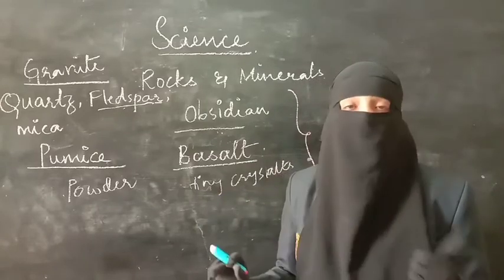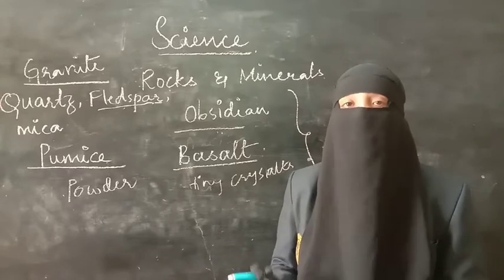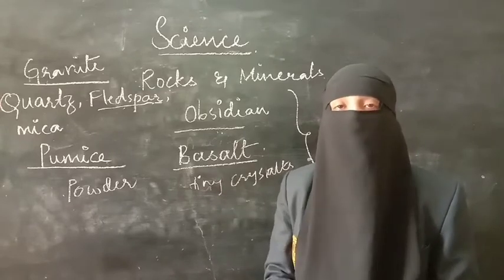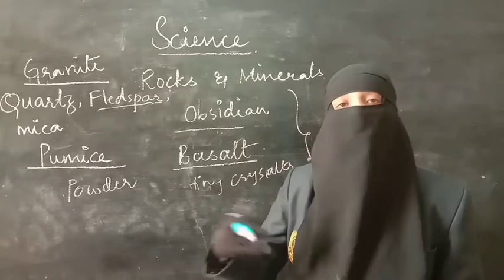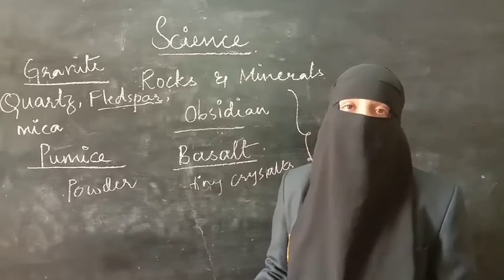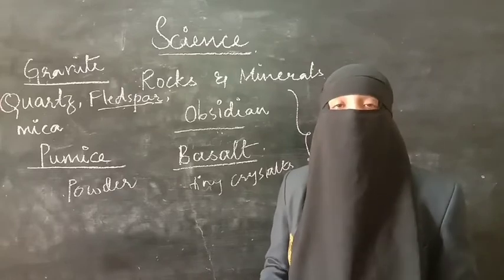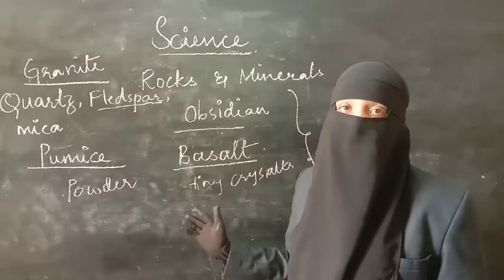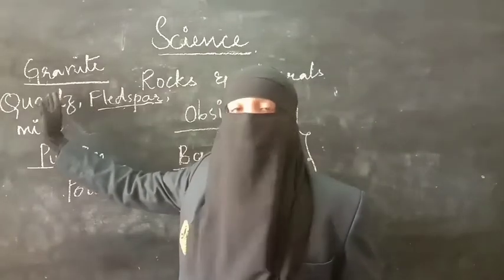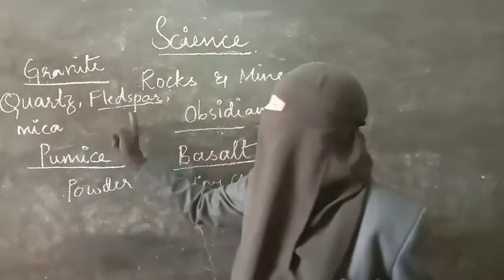This hot liquid magma comes upwards because of the pressure applied by the surrounding rocks, and as it comes out, it is called lava. When lava cools down, the rocks are divided based on mineral content. The color of granite can be green or pink because of the feldspar content.